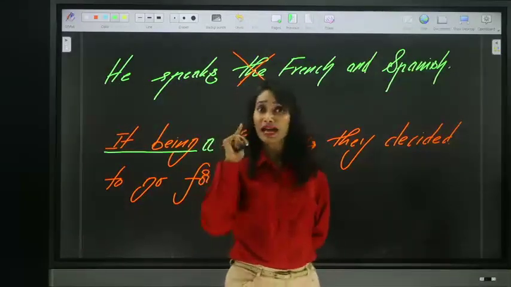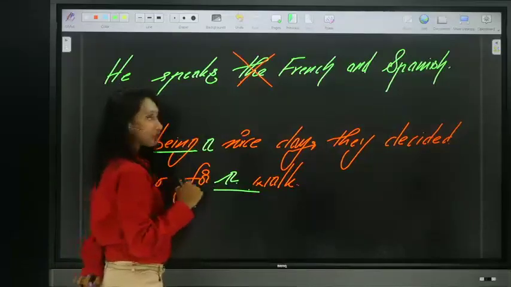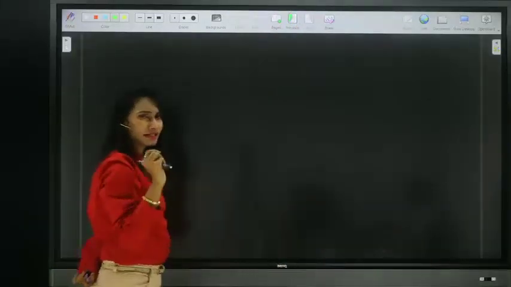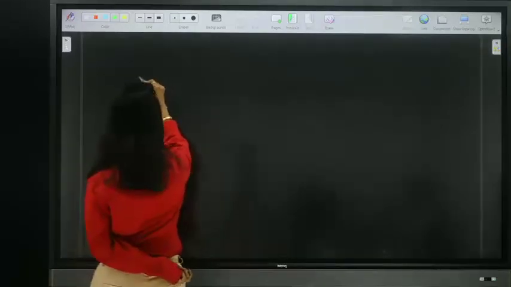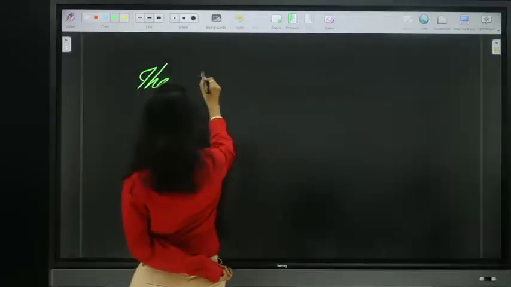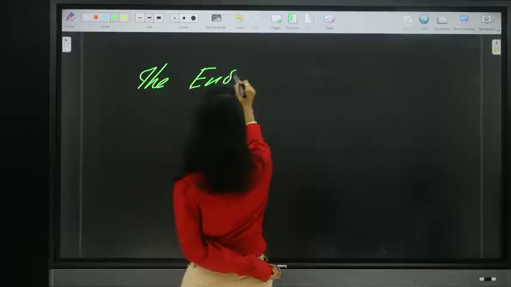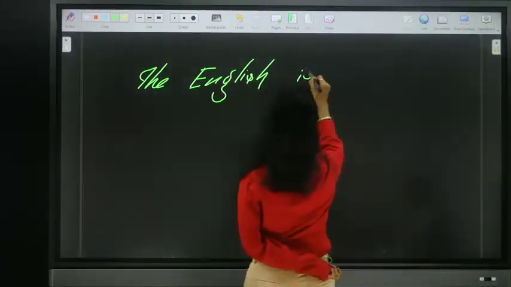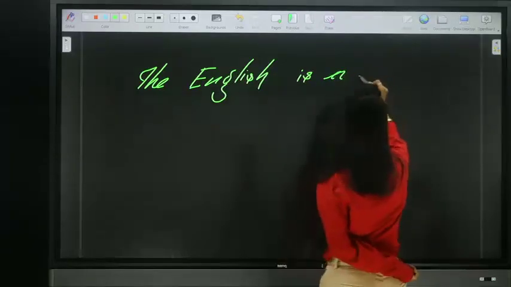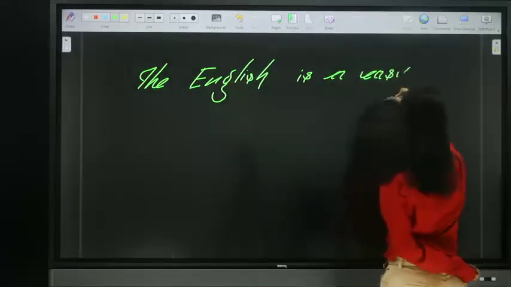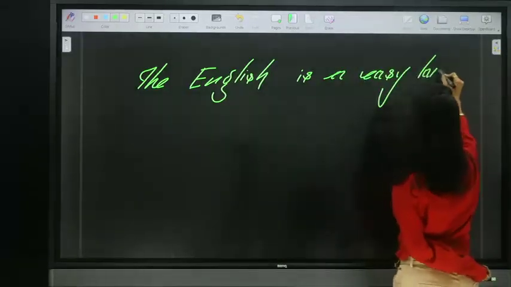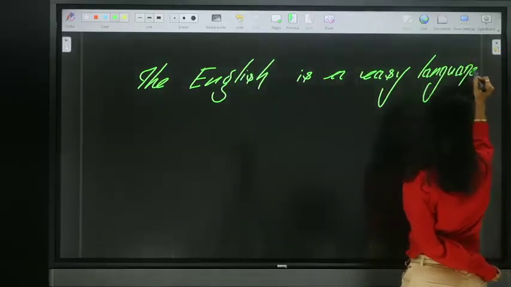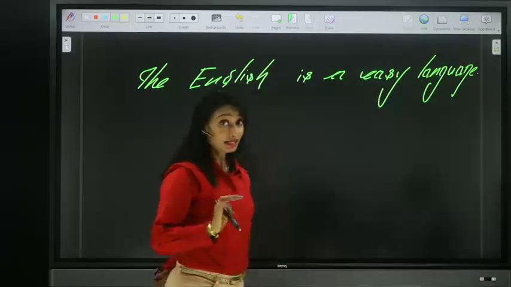Now let me give the last sentence for today. So let's see the last sentence. And I'm giving you one more easiest sentence. So this is the last sentence, guys.